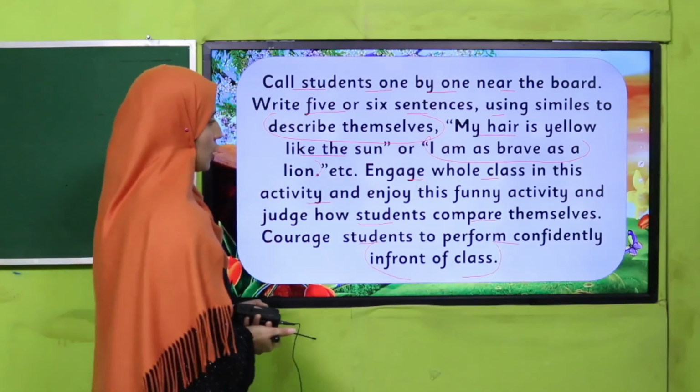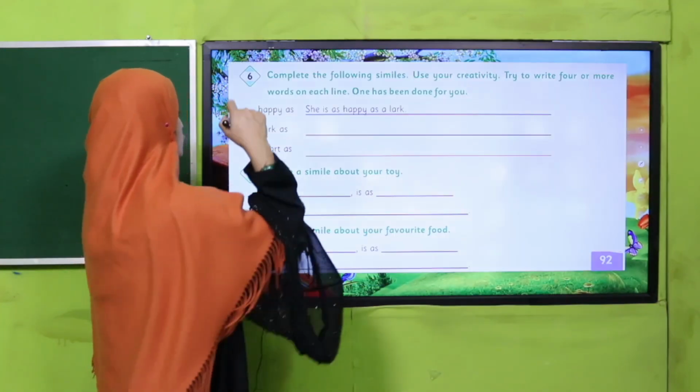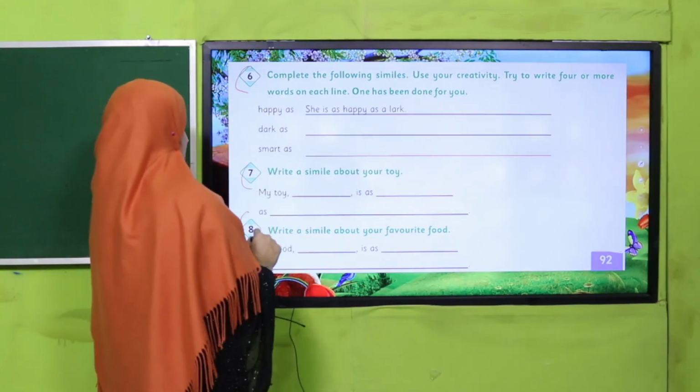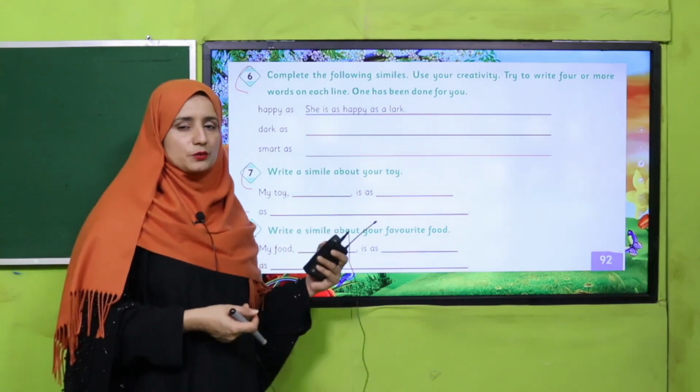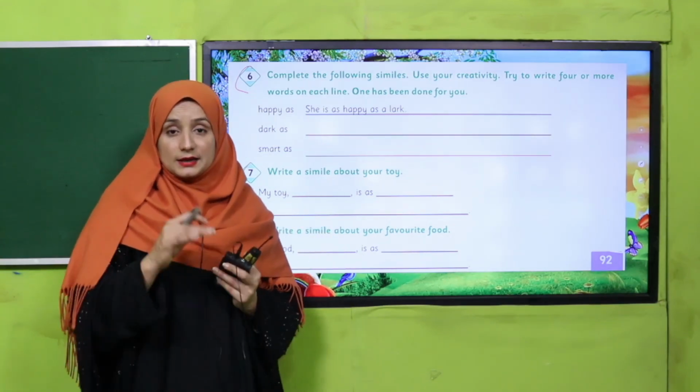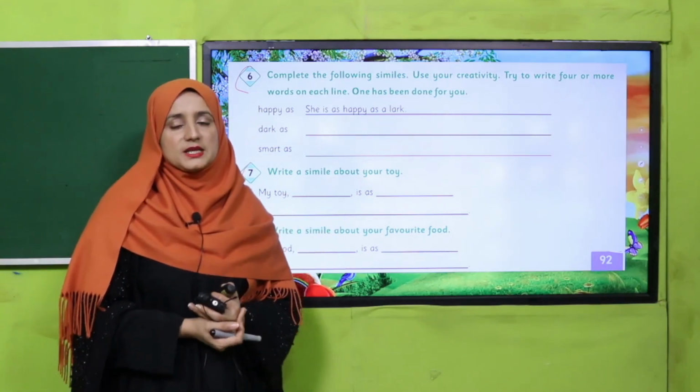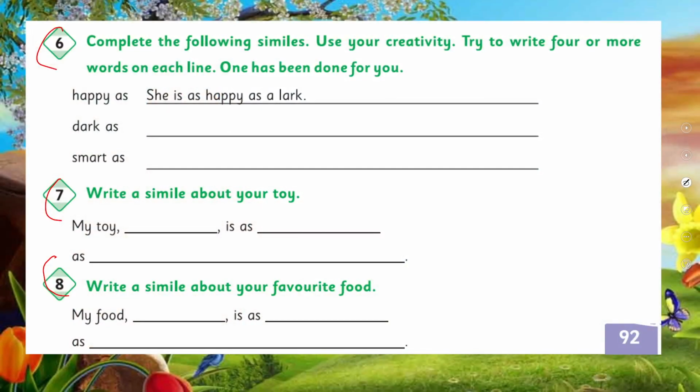Welcome back. Good job. So here are questions number 6, 7 and 8 on your book, page number 92. So pause the video and read out those questions carefully and then fill up these blanks. Pause the video and do this activity on your book.